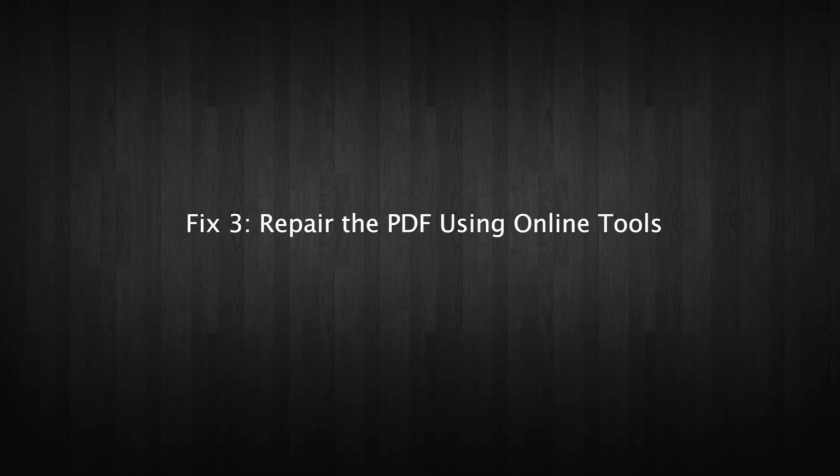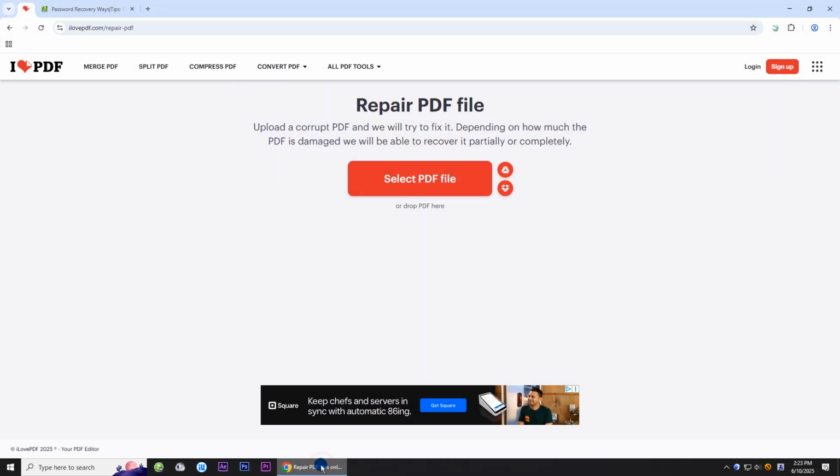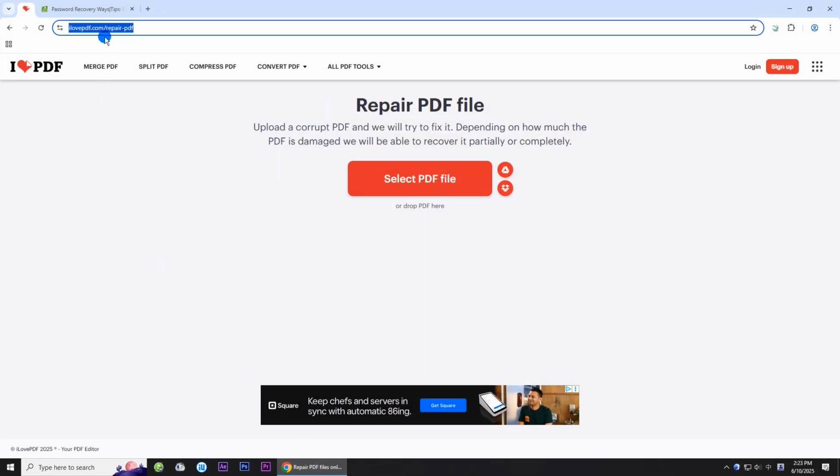Fix 3: Repair the PDF using online tools. Search for one of the online PDF repair websites, such as ilovepdf.com. Then click the Select PDF File button and follow the instructions to complete the process.